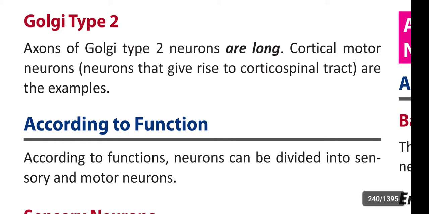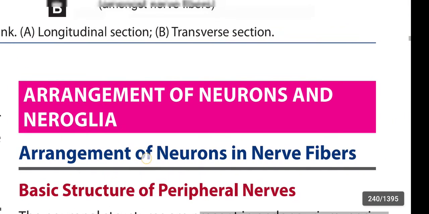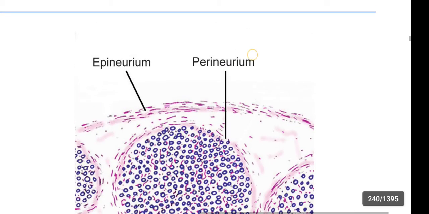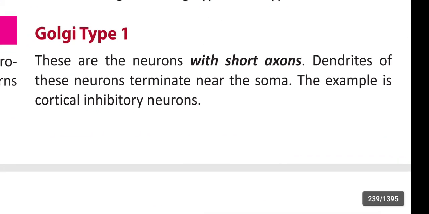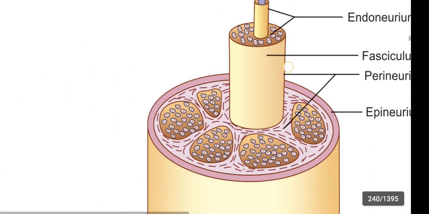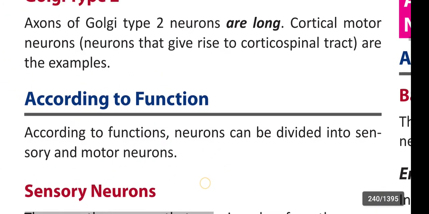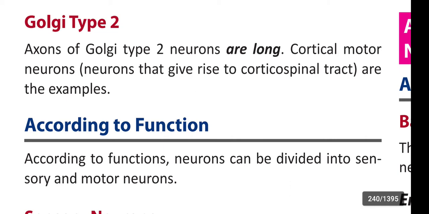Here, type 1 is cortical inhibitory. Type 2 are cortical motor.